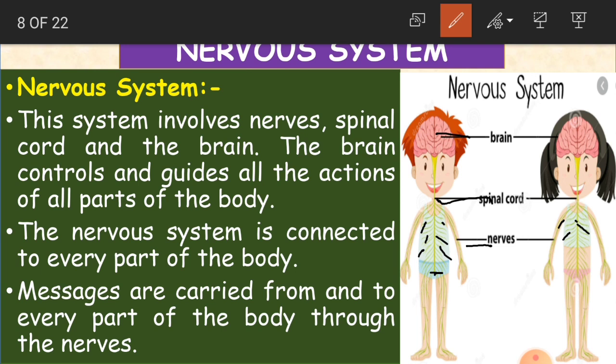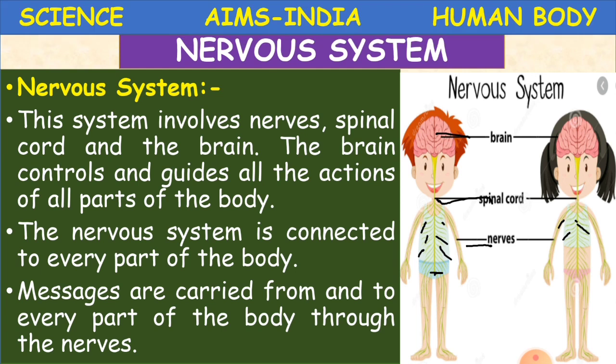Clear, children? So the nervous system is what? It involves nerves, spinal cord and the brain. And the brain is going to control and guide all the actions of the parts of the body. Clear? Nerves are connected to every part, and messages are also carried to every part of the body. Clear?